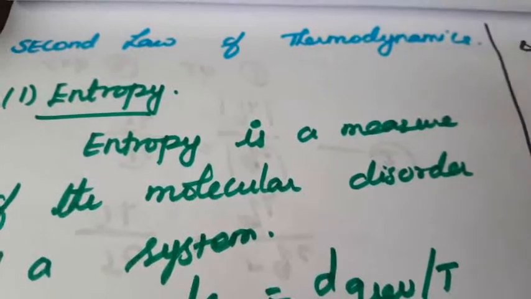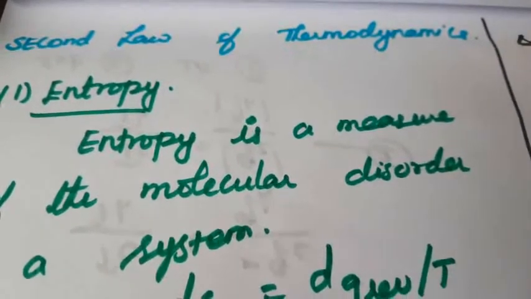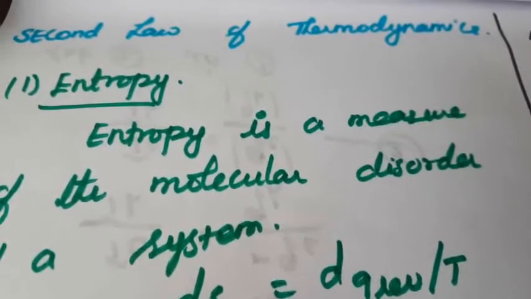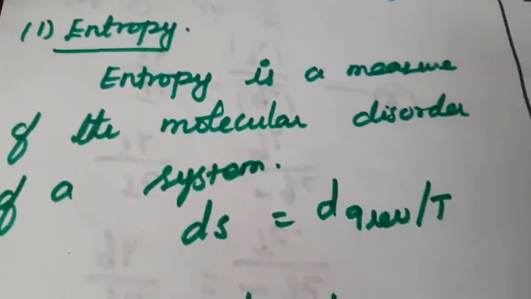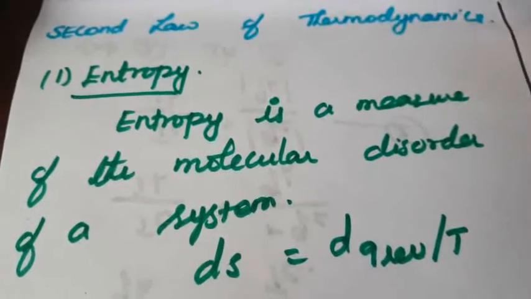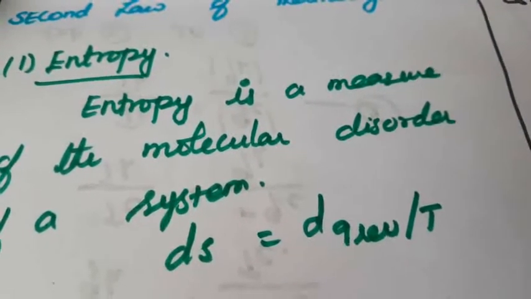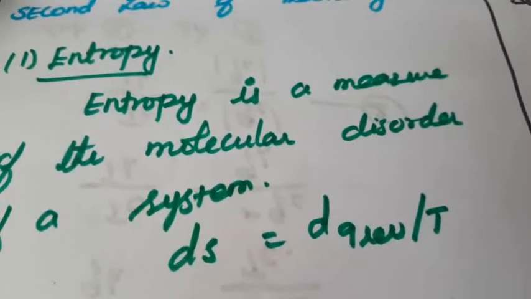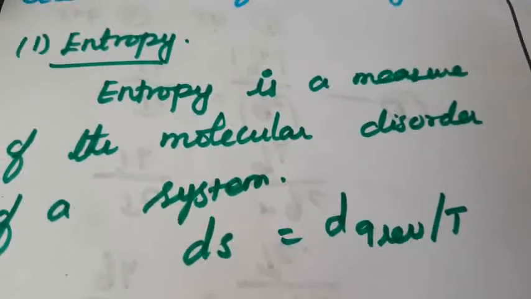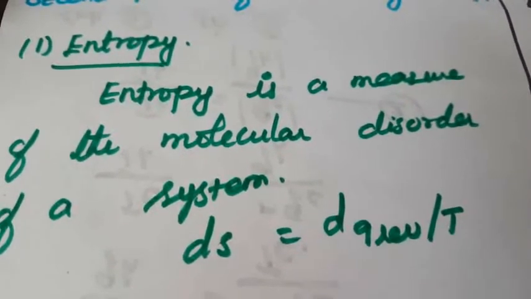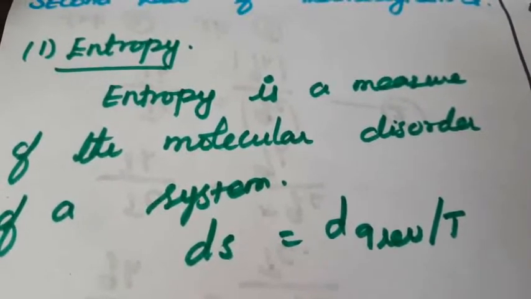So you repeatedly ask this important question: explain the various statements of the second law of thermodynamics. There are 4 statements. The first statement is entropy. What is meant by entropy? In a single line, entropy is a measure of the randomness or disorder of the molecules.